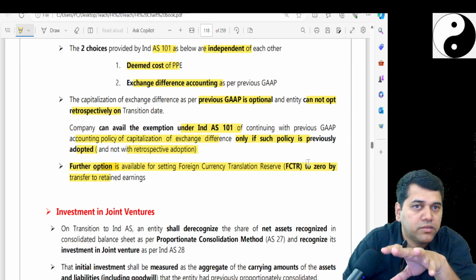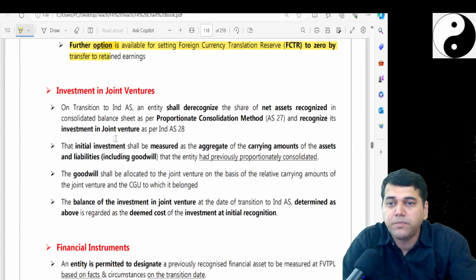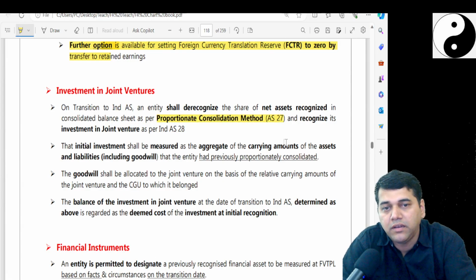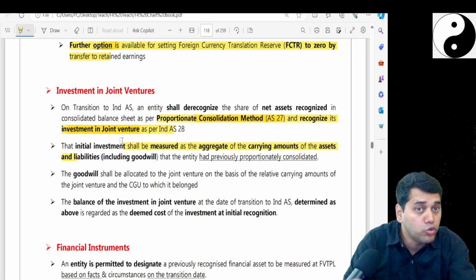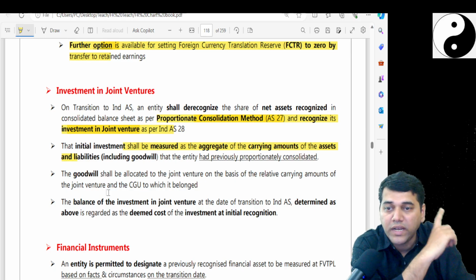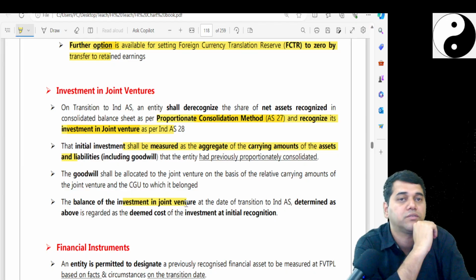Are you clear about this? Now investment in the joint venture, I told you, because previously the proportionate consolidation method was applicable, but now Ind AS 28 is applicable for investment in joint venture. So you have to de-recognize, including goodwill, all previously recognized values and recognize one item called the investment in joint venture.